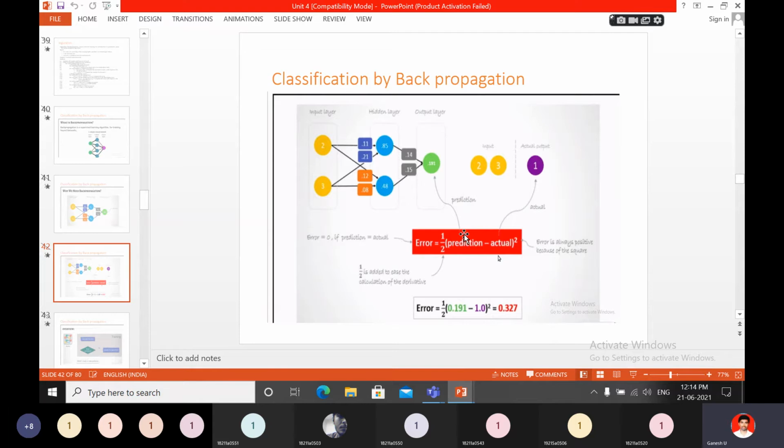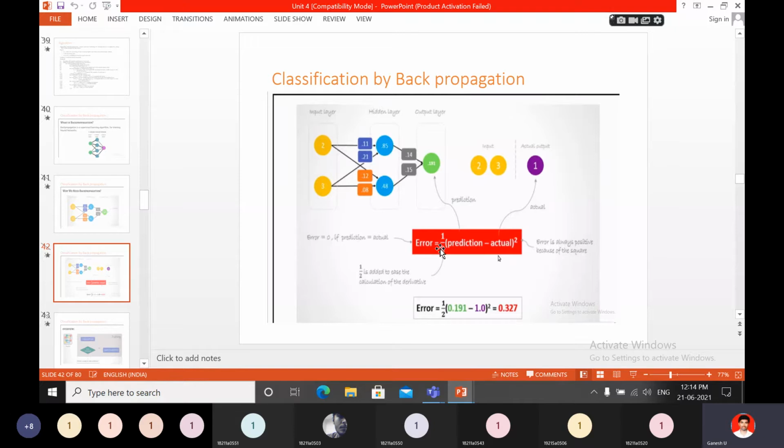So what is the error? How can we predict the error? Error equals 1/2 into (prediction minus actual) whole square. So it is the predicted value minus the actual original value, then that prediction minus actual whole square, and 1/2 into that. So that is the error.